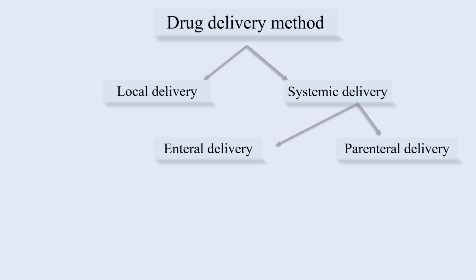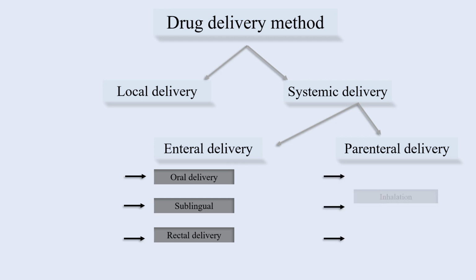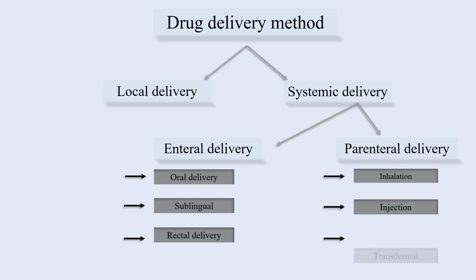Enteral route involves absorption of the drug via the gastrointestinal tract, and includes oral delivery, sublingual, and rectal delivery. Parenteral route, on the other hand, refers to any routes of administration that do not involve drug absorption via the gastrointestinal tract, including inhalation, injection, and transdermal.